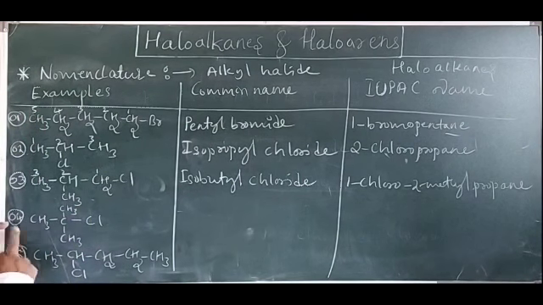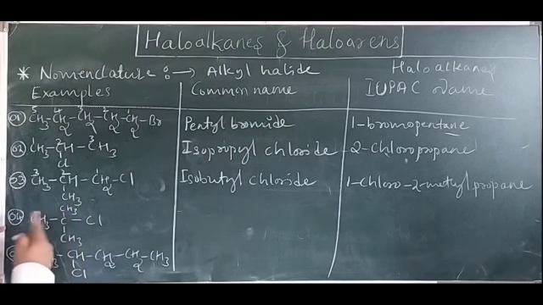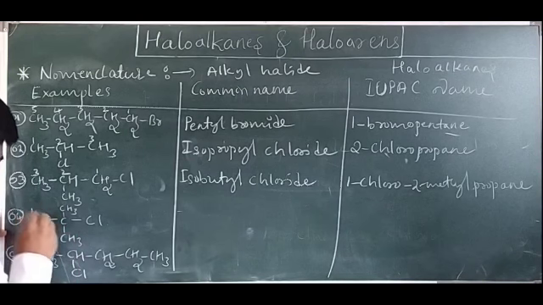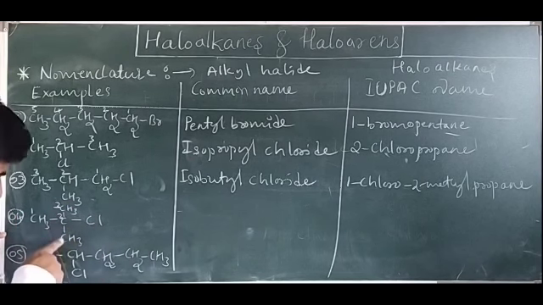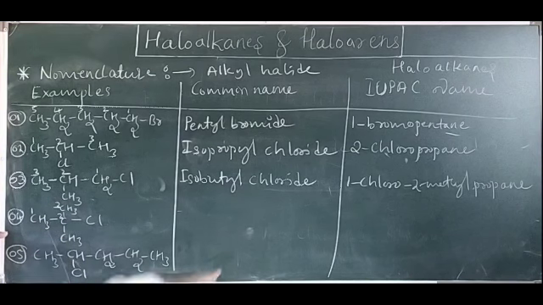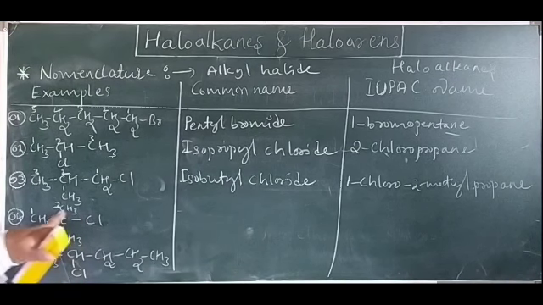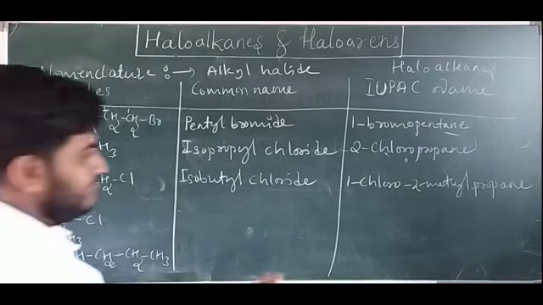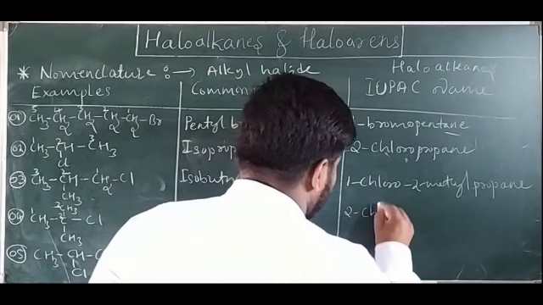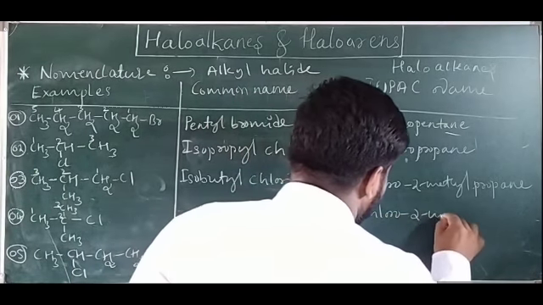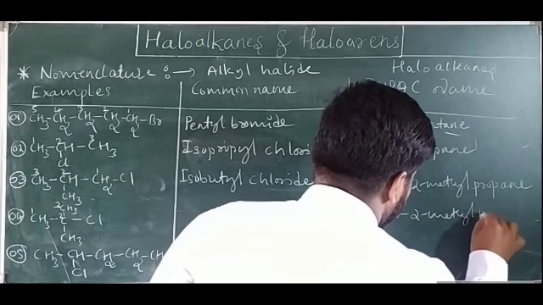Fourth example, look at here, methyl propane. You can name like this or like this. All the time you are writing the same numbering. So I will write like this, 1, 2, 3. Second carbon has chlorine, and the second carbon also has a methyl group. So in IUPAC what should we write? 2-chloro-2-methylpropane.